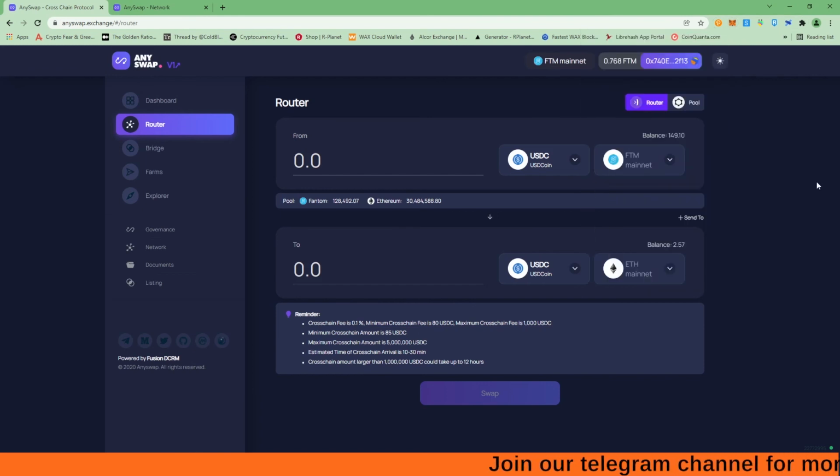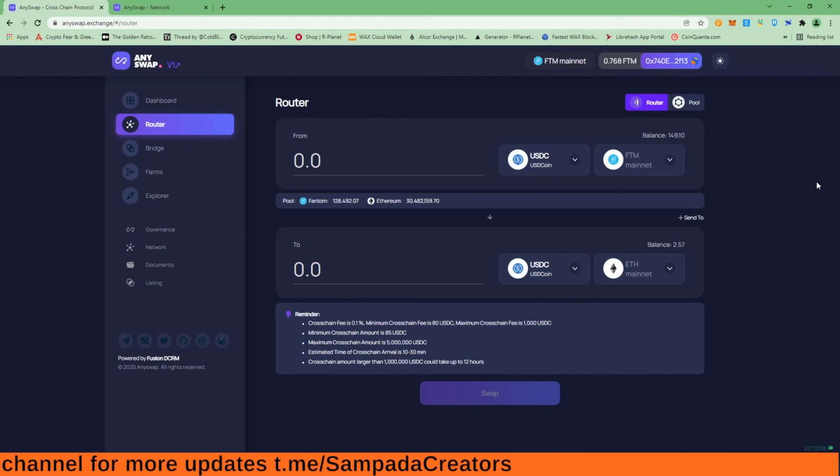So guys, this is it. This is how you can transfer your tokens from one chain to another, right? I hope that you guys have understood this whole information, this whole process.